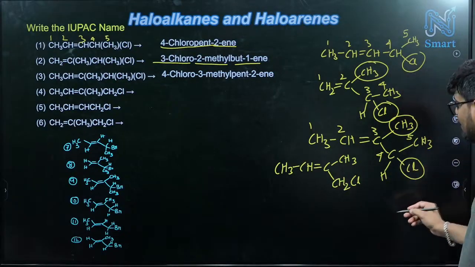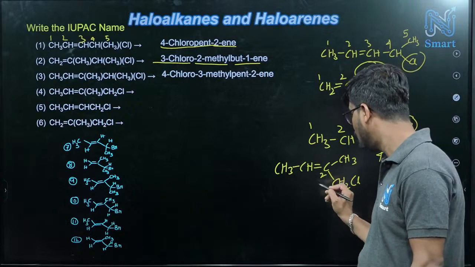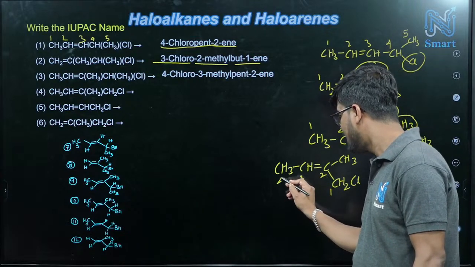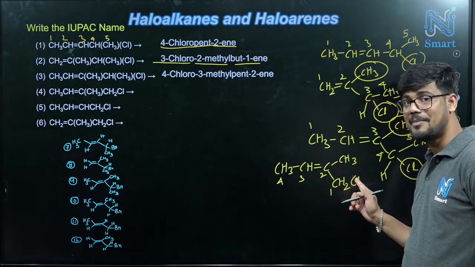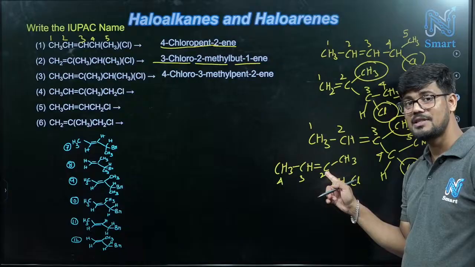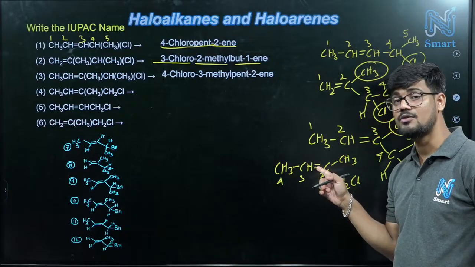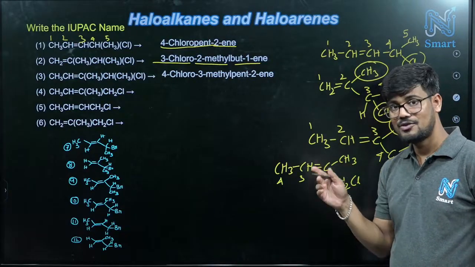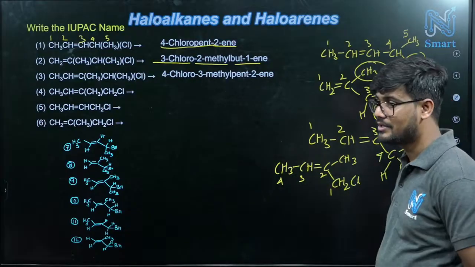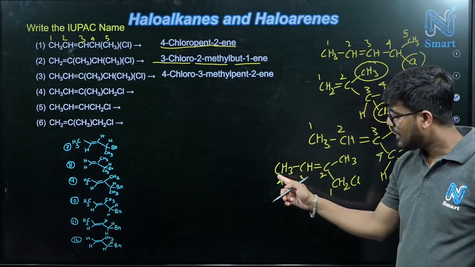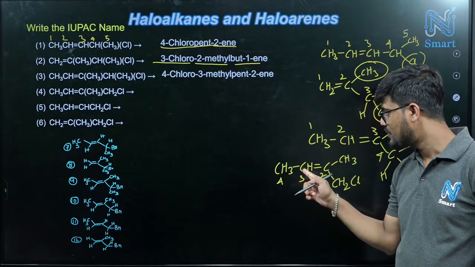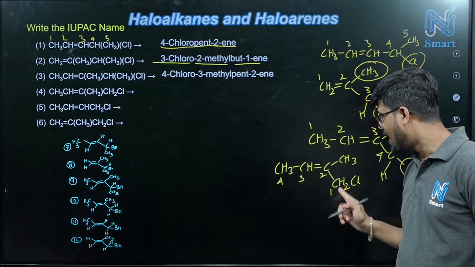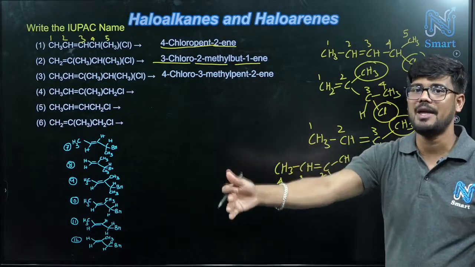But if you put the numbers 1, 2, 3, 4, in this case we have 2 advantages. See, the first carbon is having a substituent, the second carbon is having another substituent and also the double bond, right? So the nearest substituent we have already discussed. If you look from the left side, then 1, 2, the second carbon is having the double bond, but the other substituents are far away, right?